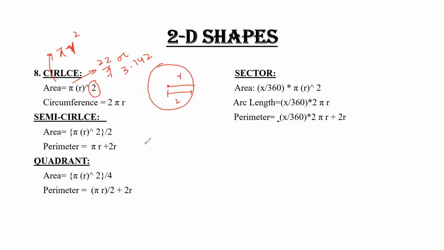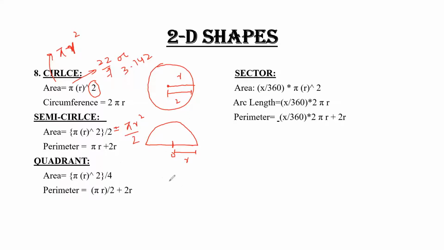If we talk about a semicircle, the shape of a semicircle is like this. This is your center O, this is your radius. If we talk about the area, if the area of a circle is pi r square, after dividing it by 2, because it is your half circle, that is semicircle, you will get the area. So your formula is pi r square by 2.